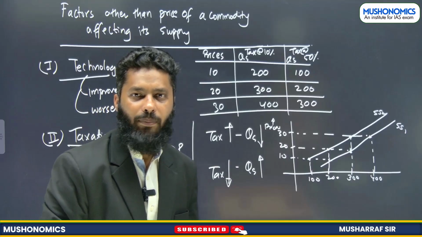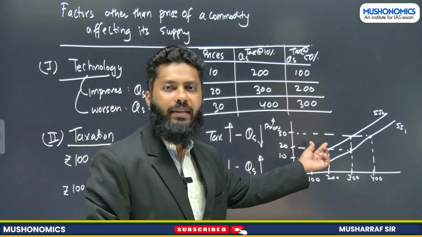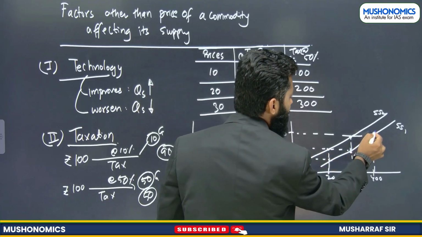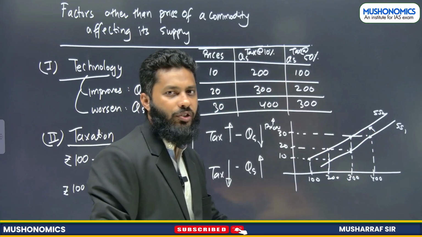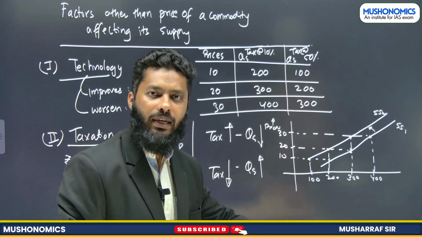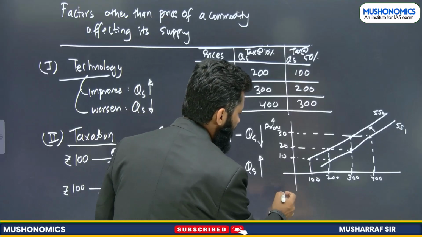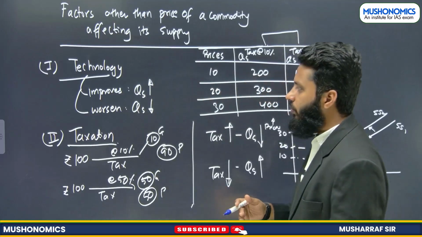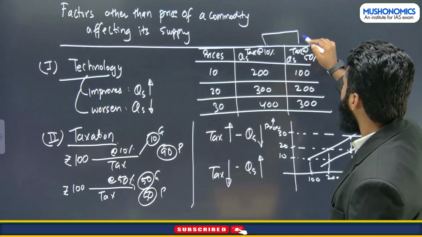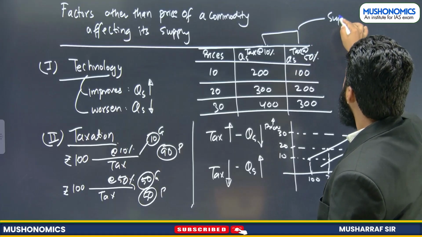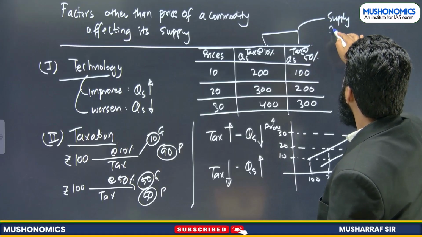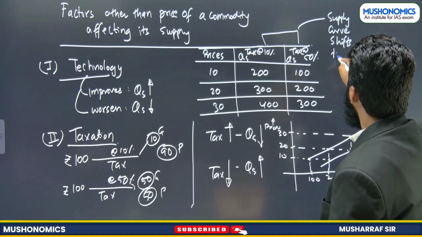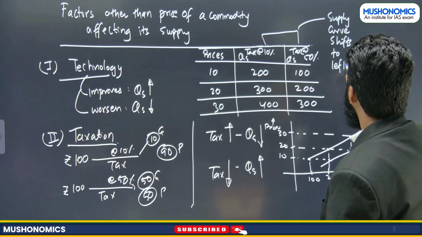So what has happened? When the taxation level has increased, the supply curve has shifted towards its left, right? So when quantity supplied decreases, the supply curve shifts to its left.